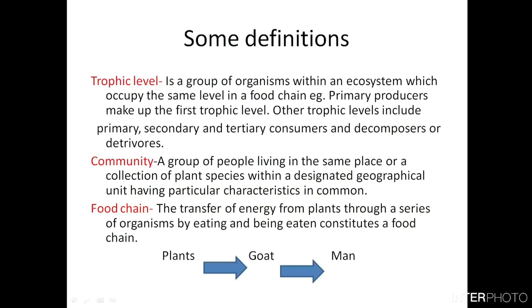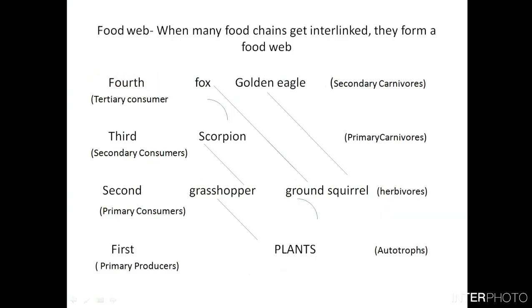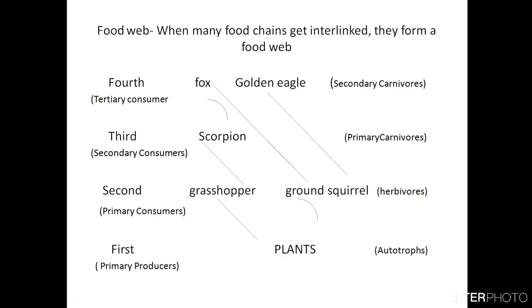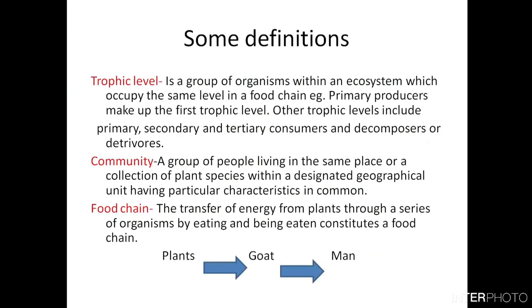So when man consumes the goat, this herbivore, he will not get the total energy which is present in the goat, and at the same time he will not get the energy which was captured by the plants.